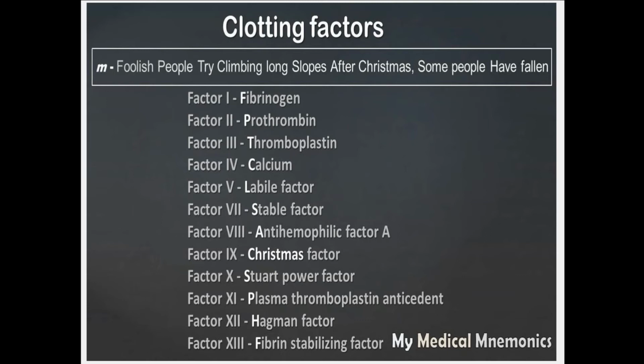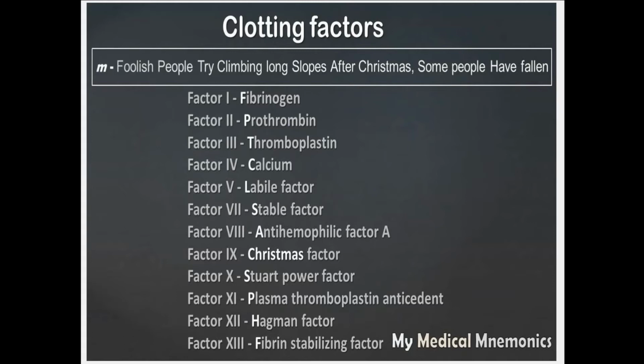Fibrinogen, prothrombin. Factor 3, thromboplastin. Factor 4, calcium. Factor 5, labile factor. Factor 6 is not mentioned clearly, so it is not included here. Factor 7 is the stable factor. Factor 8 is anti-hemophilic factor A. Factor 9 is Christmas factor.